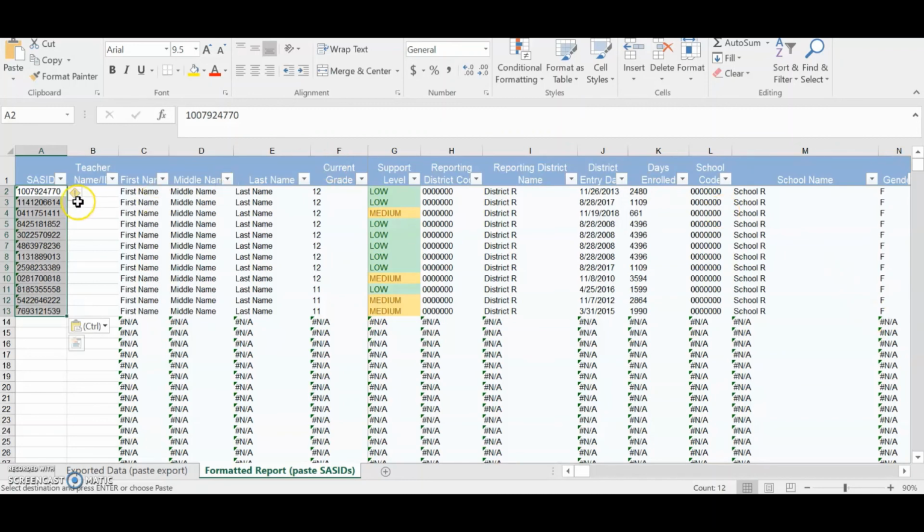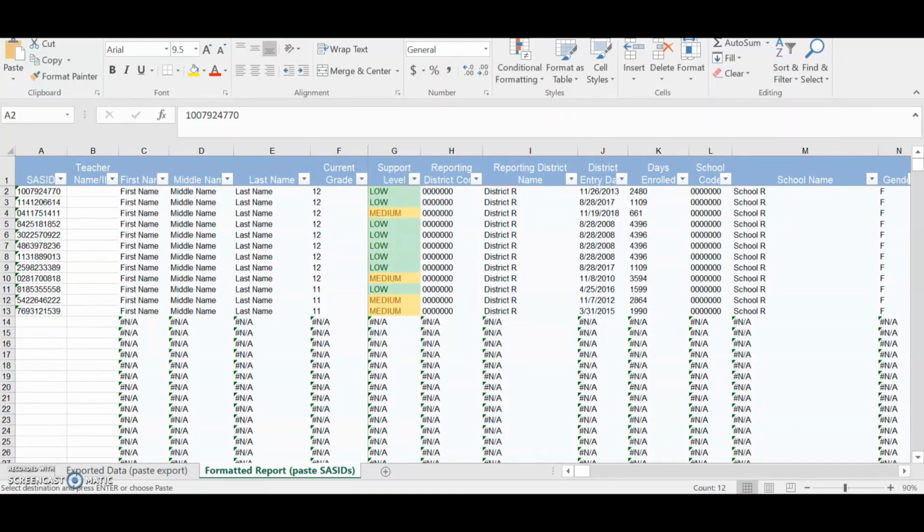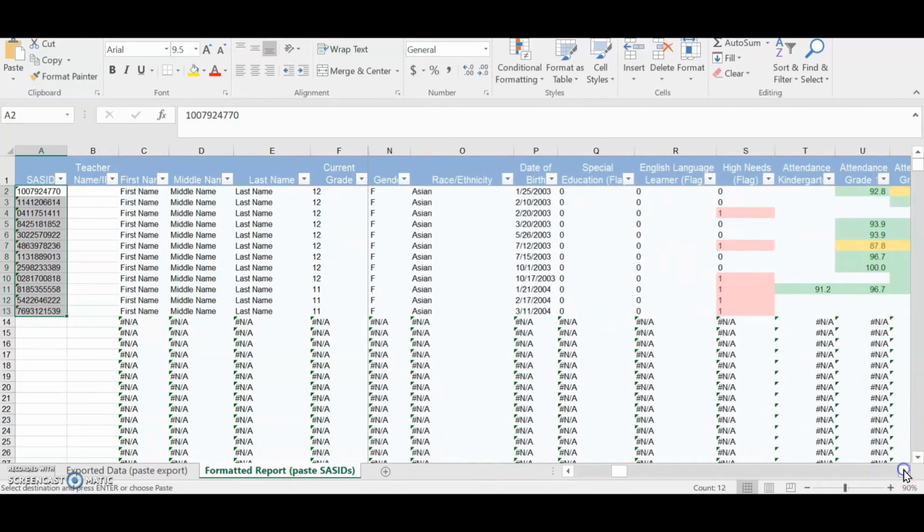Included in this Formatted Report tab is a Teacher Name ID column. This has been added to allow pasting SACIDs from more than one teacher roster at a time. You will notice some of the conditional formatting that has been built into the Data tab and is continued throughout other variables.